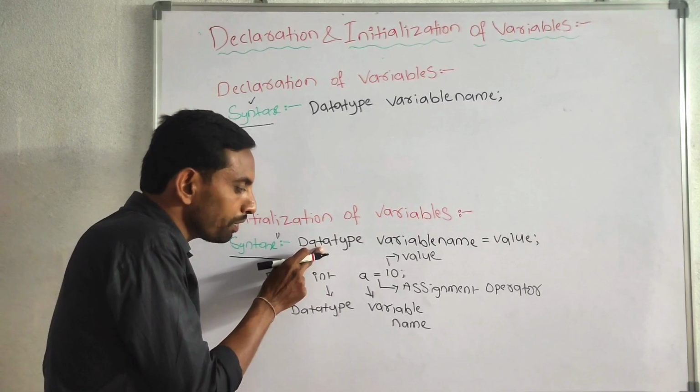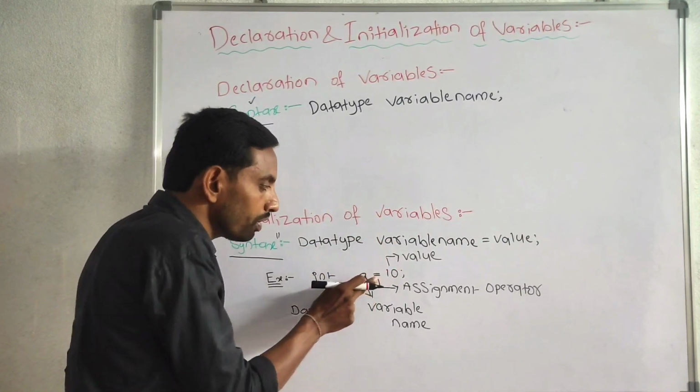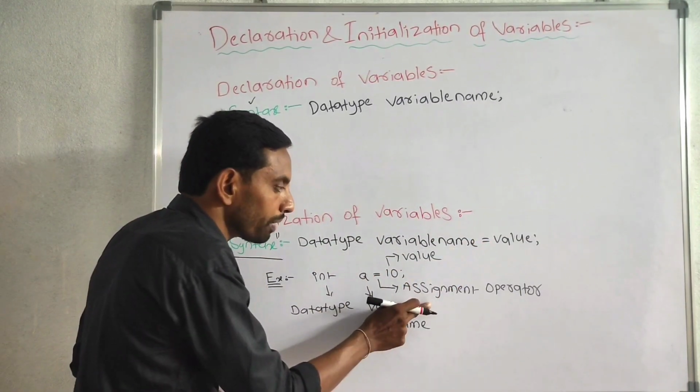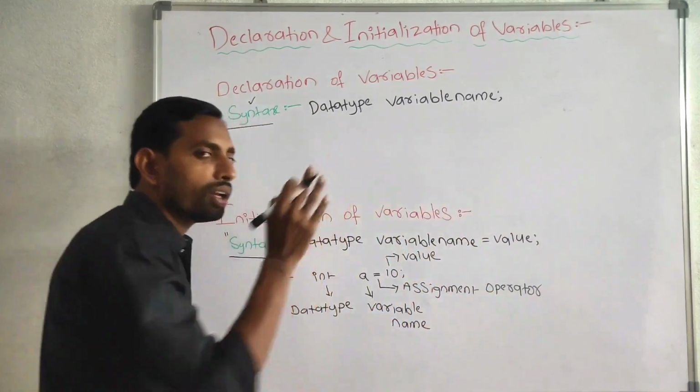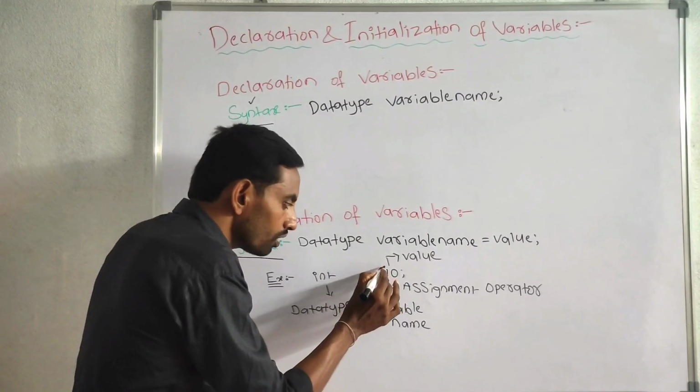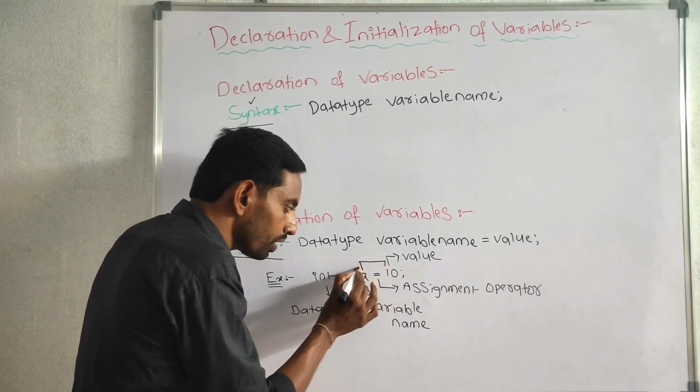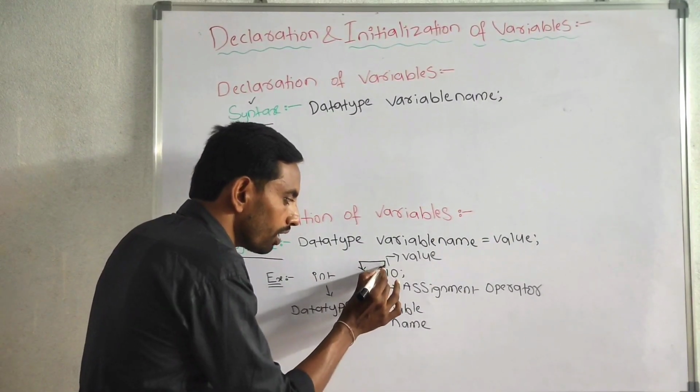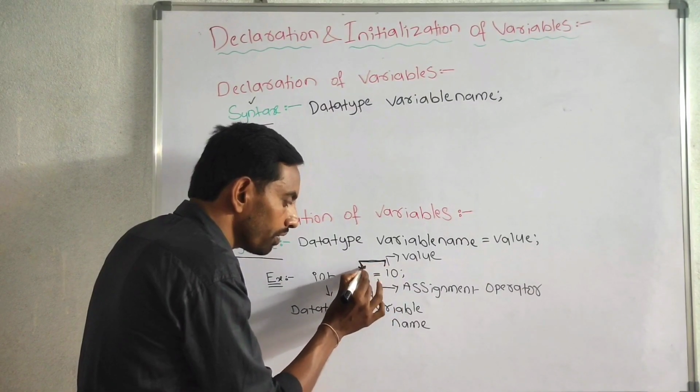Integer is a data type. A is a variable name. This symbol is called as assignment operator. 10 is a value. Storing the value into the variable. Assigning the value into the variable.